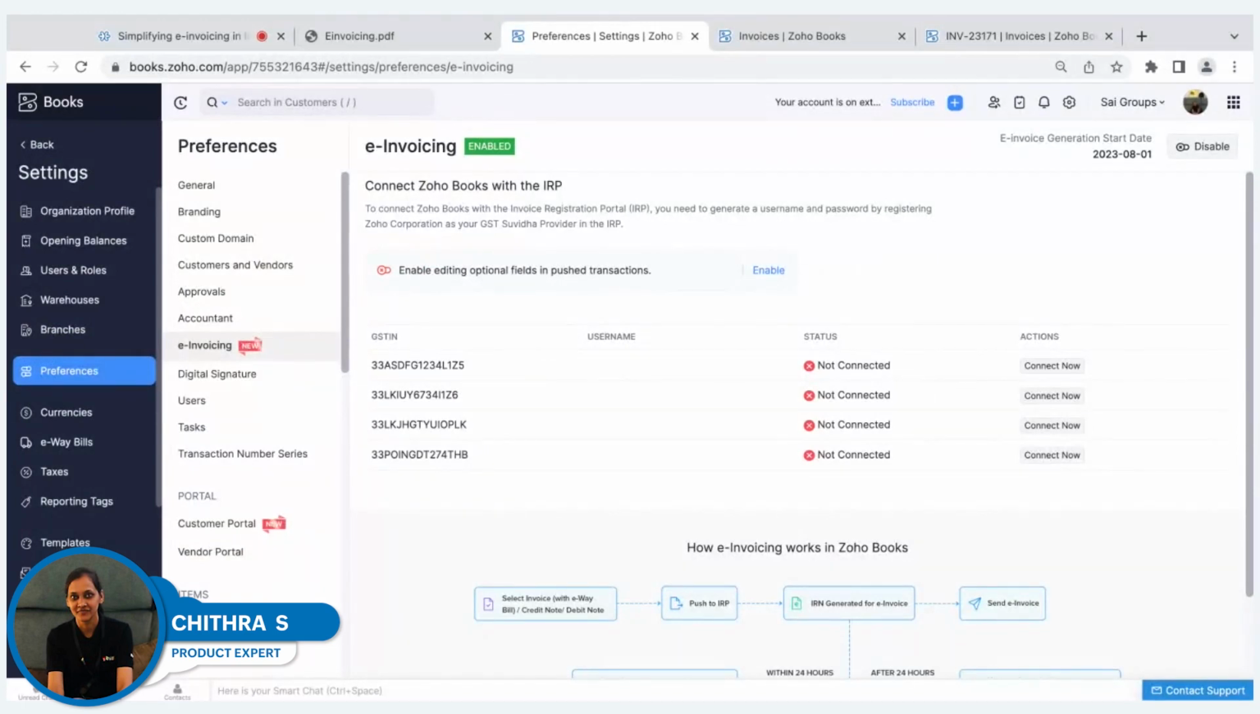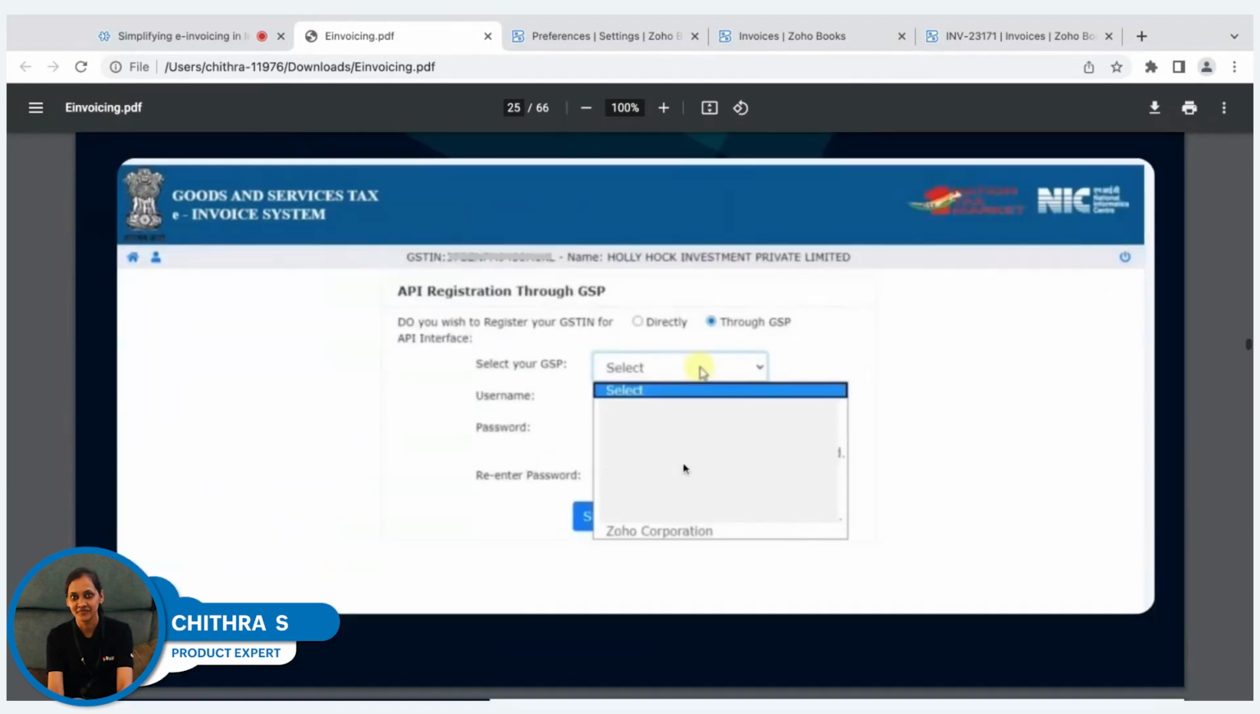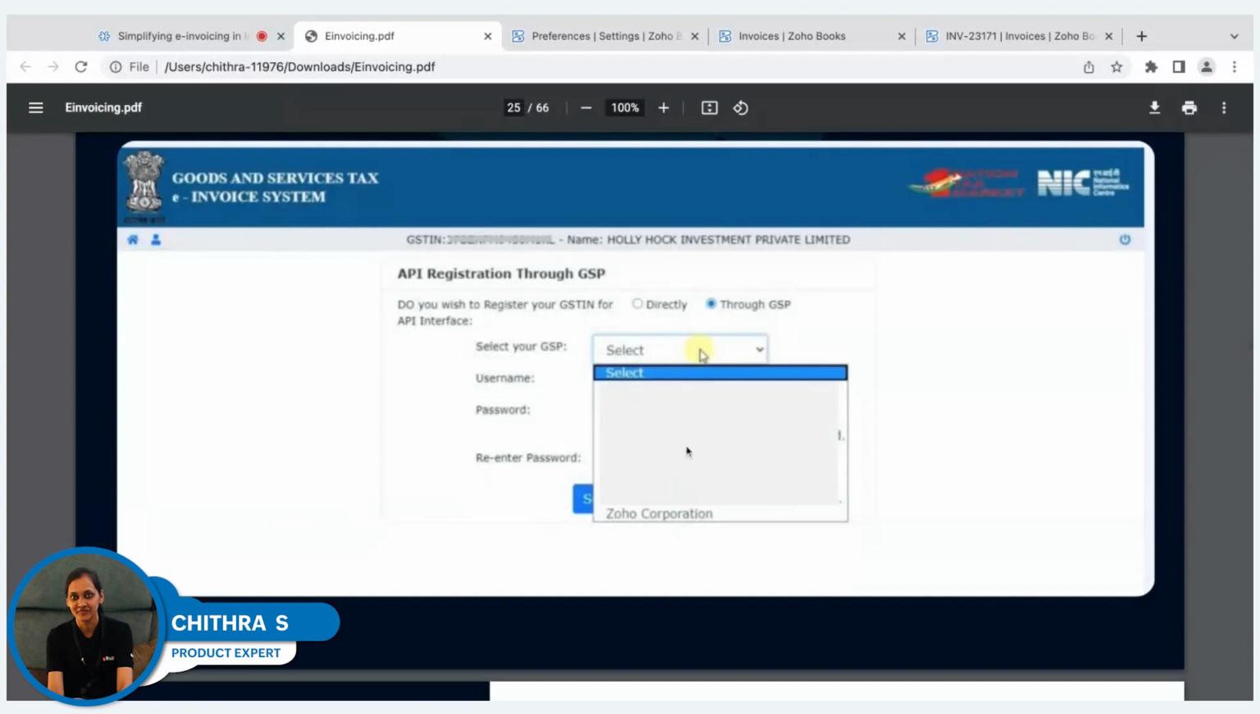The next step is to establish a connection between the e-invoicing portal and Zoho Books. For this, you need to once again log in to your e-invoicing portal, the IRP, and you'll be able to find an option called API registration from the menu. Click on API registration and select Create API User. Once you select this option, you'll be able to see a window similar to this, but you need to select through GSP, and the GSP must be selected as Zoho Corporation. So please select Zoho Corporation and once again create a username and password. This username and password is what will help you in connecting Zoho Books to the IRP.